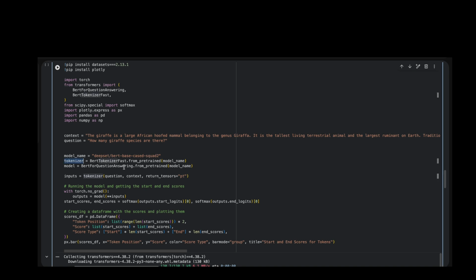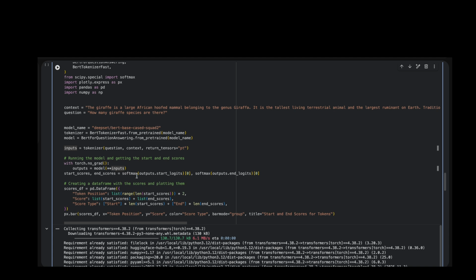So first we will initialize a tokenizer and the model object, then the input, that is the question and the context, is tokenized, meaning it's converted into a numerical representation, because the model doesn't know the words that humans understand, so it has to be converted to a numerical representation. We call it a tokenizer. This model has its own tokenizer, so we are using that specific tokenizer and converting the question and the context to the token representation which is understood by the model we are using.